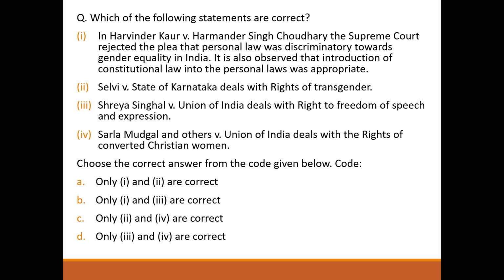Next question. Which of the following statements are correct? In Harvinder Kaur versus Harmander Singh Choudhry, the Supreme Court rejected the plea that personal law was discriminatory towards gender equality in India. It also observed that introduction of constitutional law into the personal law was appropriate. Wrong. Navtej Johar versus Union of India deals with the rights of transgender. Wrong. Shreya Singhal versus Union of India deals with right to freedom of speech and expression. Correct. Sarla Mudgal and others versus Union of India deals with the rights of converted Christian women. Correct. So answer will be option D.